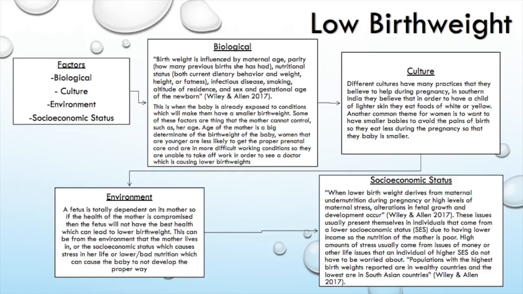And populations that have birth weights that are higher are from wealthier countries, and the lower birth rates are usually from countries that are of lower SES. Specifically, our book talks about how they are coming from South Asian countries.